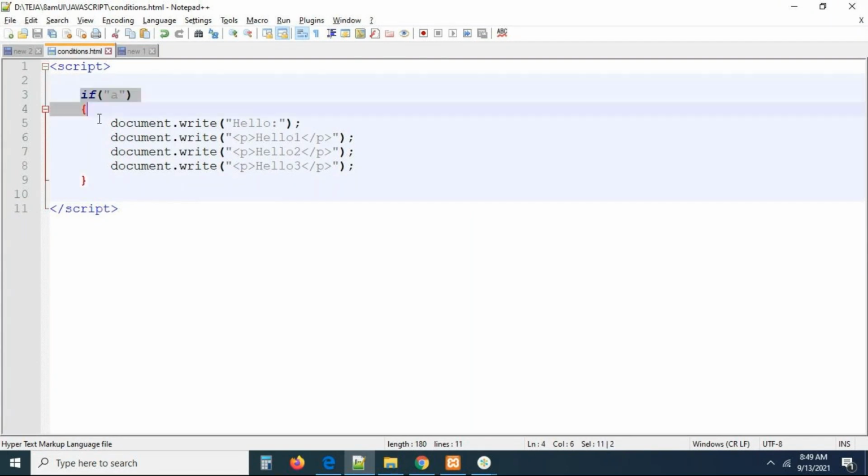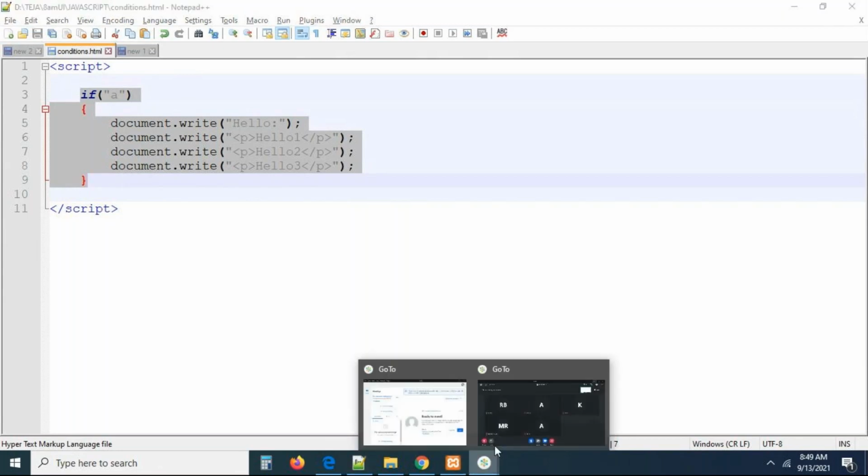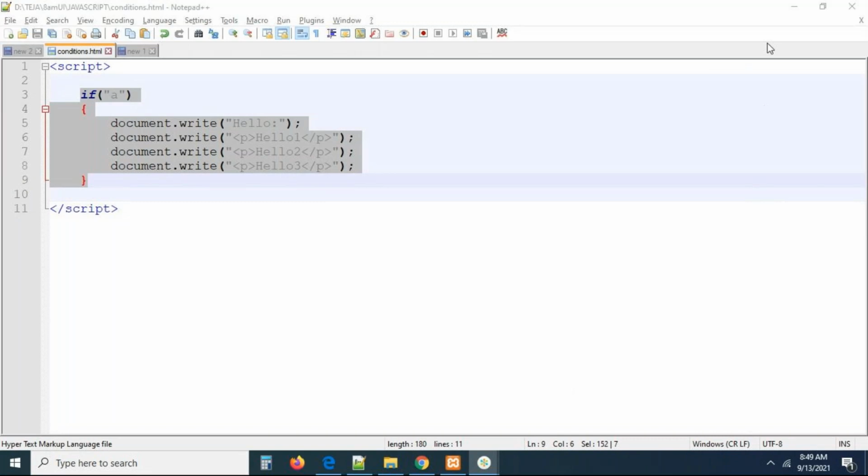The if statement is not completed yet. First of all you have to get up to here, and if you are done, tomorrow we can discuss all the remaining things. This is the basic stuff of a condition. I talked about a condition only in today's session. If you understand what exactly a condition is, then you can easily understand the remaining things. That's the reason we are just talking about what exactly a condition is, guys. Any other questions you have, let me know. Definitely you may have a lot of questions. If you have anything, let me know.